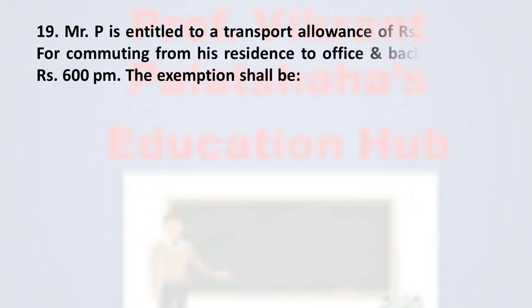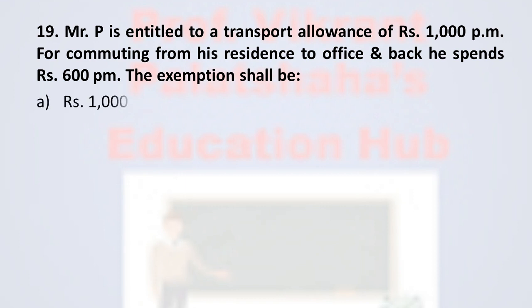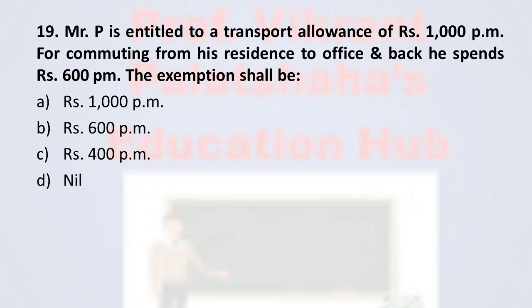Question number 19. Mr. P is entitled to transport allowance of rupees 1,000 per month for commuting from his residence to office and back. He spends rupees 600 per month. The exemption shall be: option A, rupees 1,000 per month; option B, rupees 600 per month; option C, rupees 400 per month; and option D, nil.